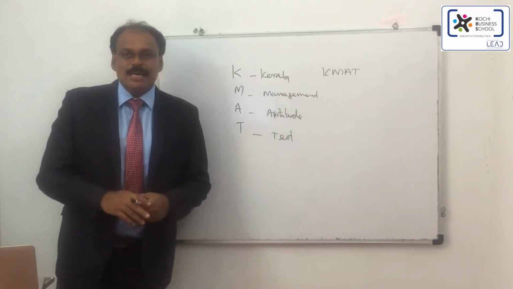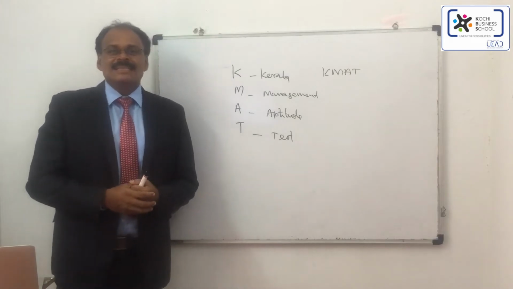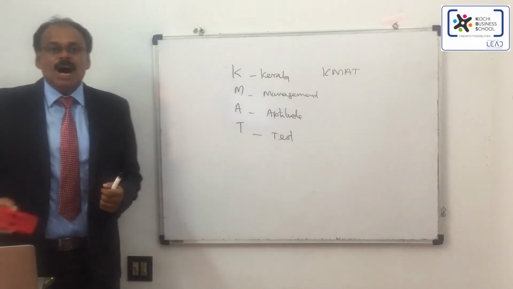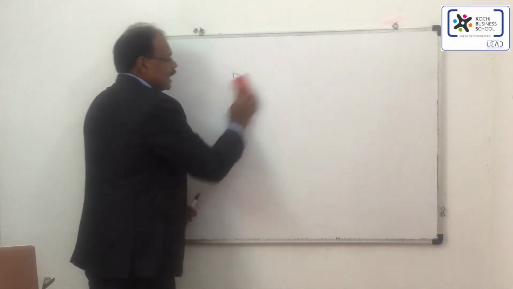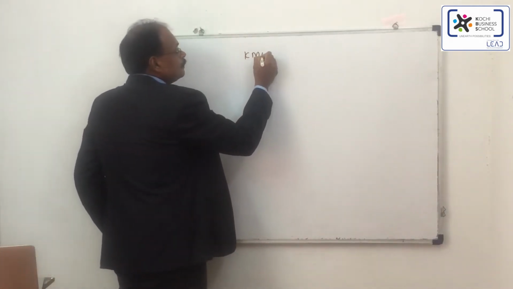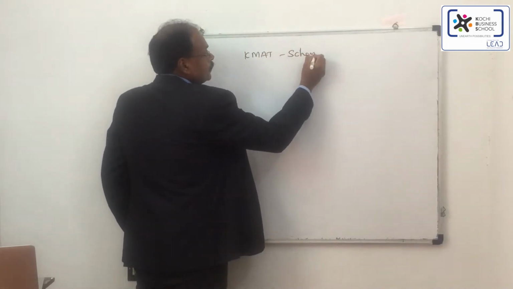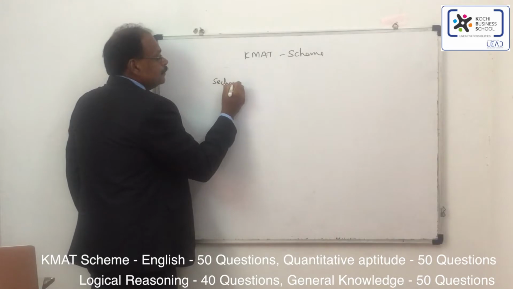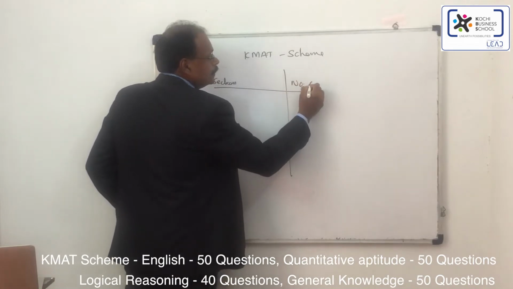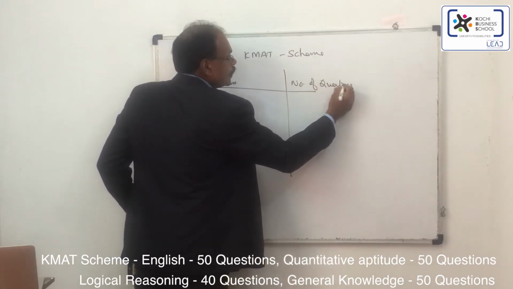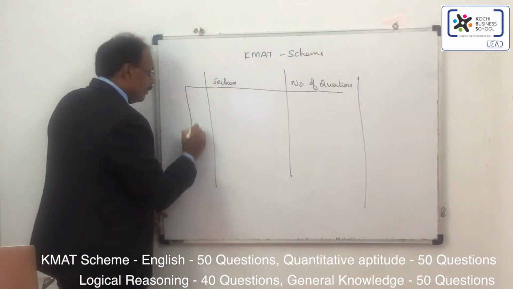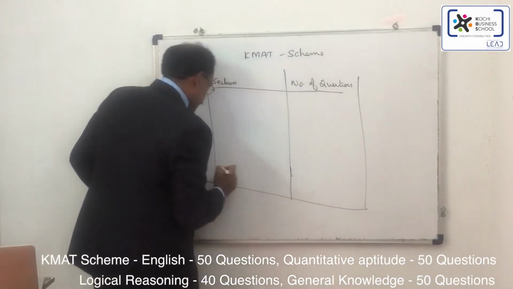So the initial one, I'm going to tell you the basic things about the Kerala Management Aptitude Test. Let's see how many questions are there. So there are 4 sections for the KMAT examination.